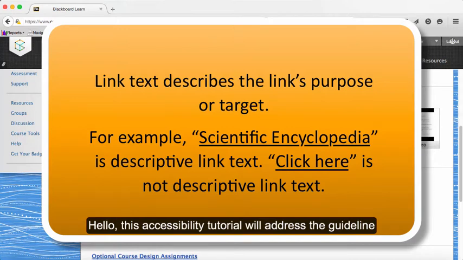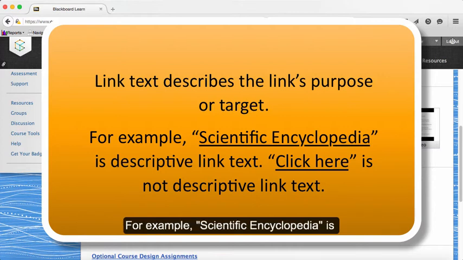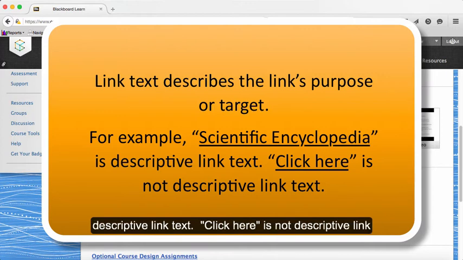Hello, this accessibility tutorial will address the guideline that states, link text describes the link's purpose or target. For example, Scientific Encyclopedia is descriptive link text. Click here is not descriptive link text.